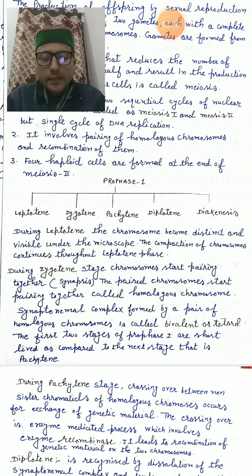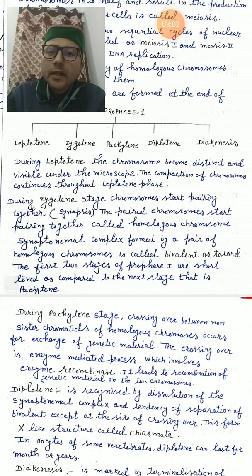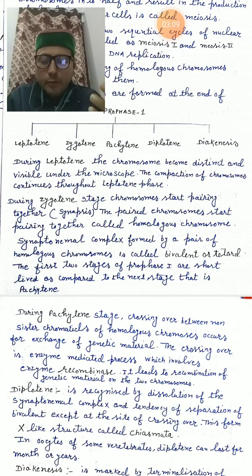Then this is divided into, for example, when we are talking about prophase 1, it is divided into leptotene, zygotene, pachytene, diplotene and diakinesis. So when we talk about leptotene, during the leptotene what will happen? The chromosomes become distinct and visible under the microscope. The compaction of the chromosomes continues throughout the leptotene phase. यहाँ पे chromosomes जो हैं वो काफ़ी compact हो जाते हैं और आसानी से आप उनको देख सकते हैं, visible हो जाते हैं. Next stage is zygotene.